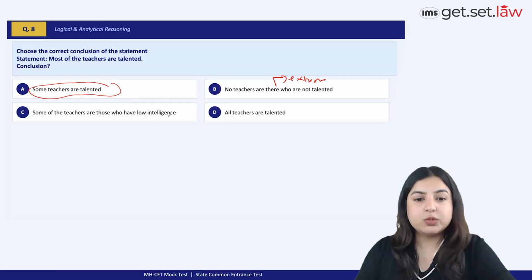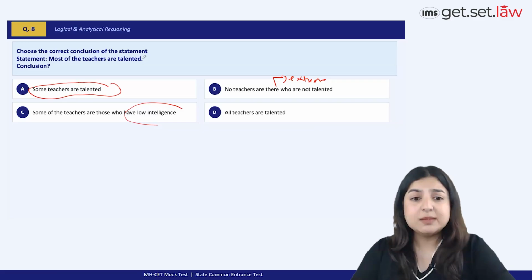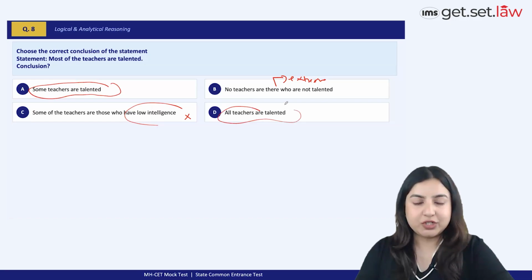Some of the teachers are those who have low intelligence. Now, talent and intelligence are two different things. In this particular sentence, we're only talking about talent. So cancel A because it is out of context. All teachers are talented. Well, there is a difference in terms of the degree, right, between most and all. Most means the majority, but all means each and everybody, which is not given. So this will actually distort the meaning of the original sentence.